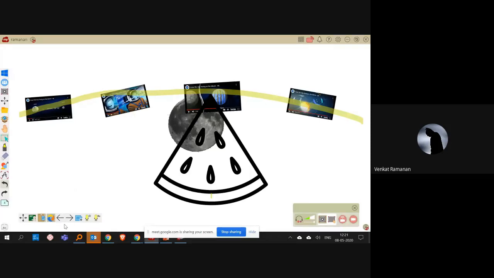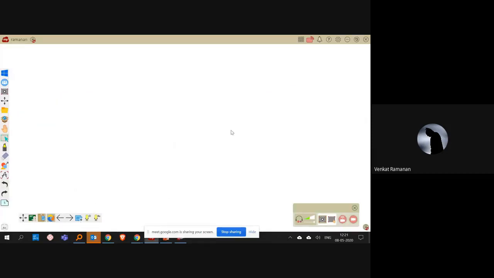So the next one is handwriting recognition. As a teacher, the most common fear when we do an online class is that I'm not too sure whether I'll be able to write very clearly on a touch panel or with my mouse on my PC. So we have done something called handwriting recognition.